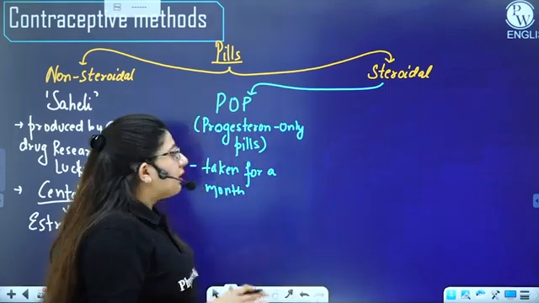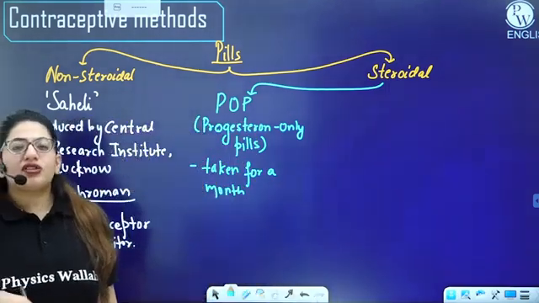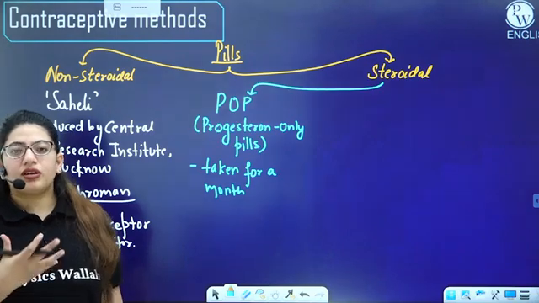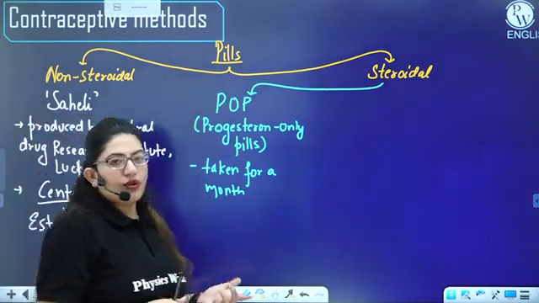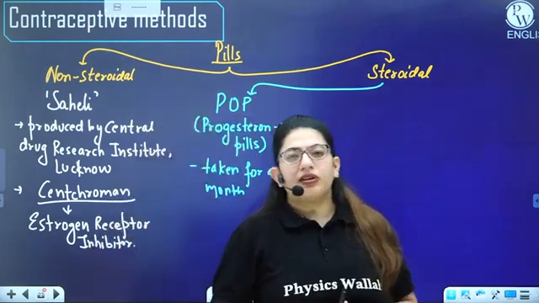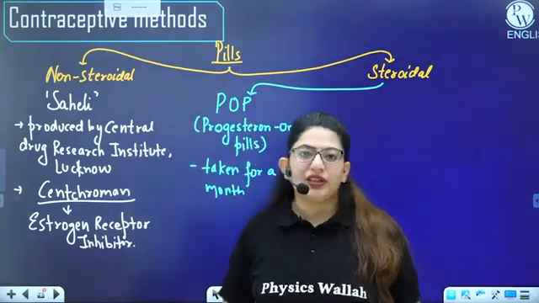Right? So this is given to all those females who do not want menstruation, or who have a very painful menstruation, so that sometimes a female has dysmenorrhea, where a female actually gets a lot of pain. There is a normal pain and there is a lot of pain. So at that point, a female can be given these pills.